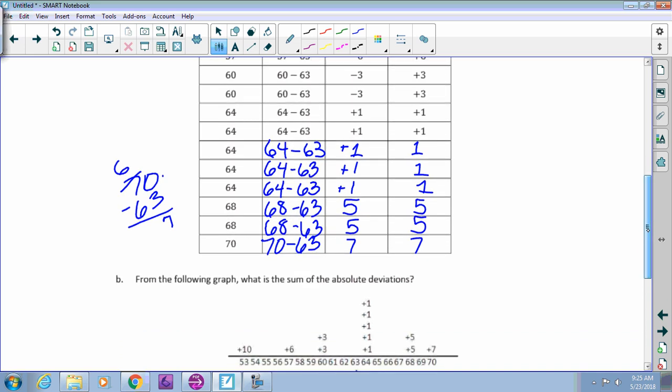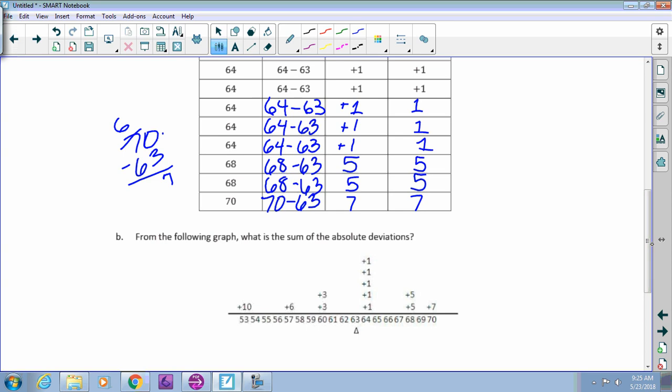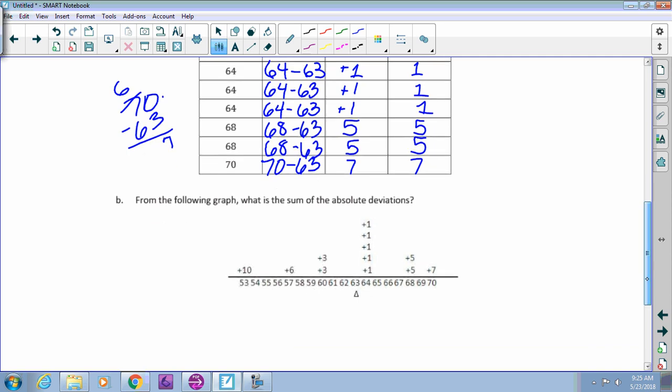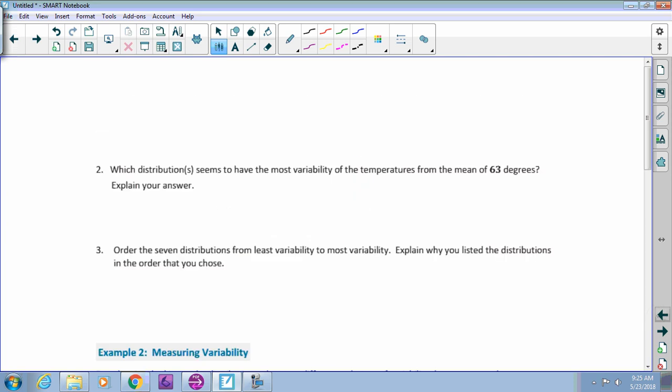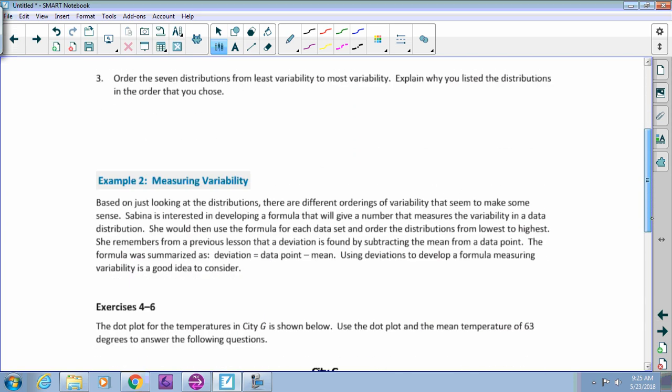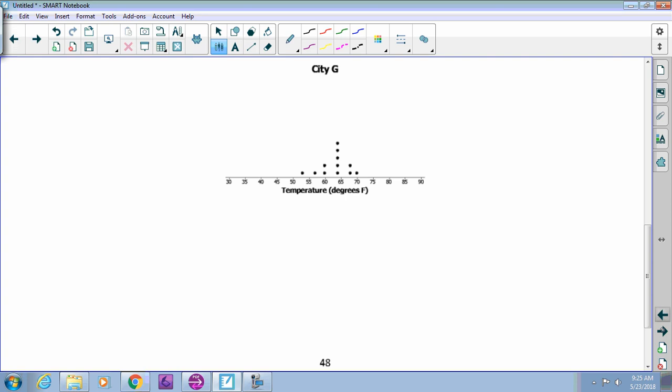So the next thing we need to do is look at this little beautiful graph. It's kind of like a dot plot, but instead of putting dots above these temperatures, they're showing what the deviations would be from the mean of 63. And you can see the little balancing symbol there under the 63, showing that that's the mean. Now, when you look at these, these are all absolute deviations, so they're all positive. If you go back to the page before in your module, if you look at this, oops, what happened there?